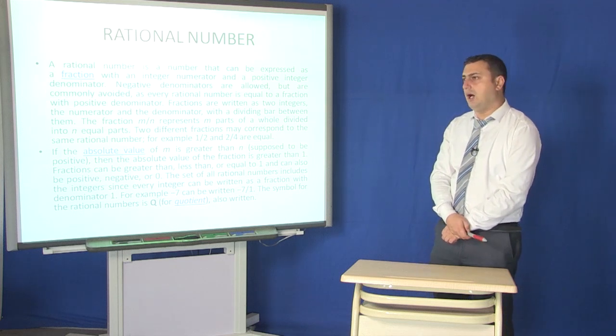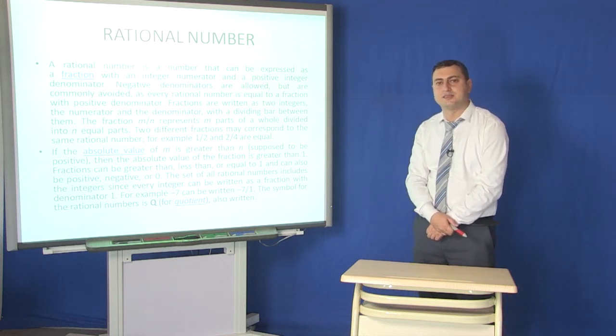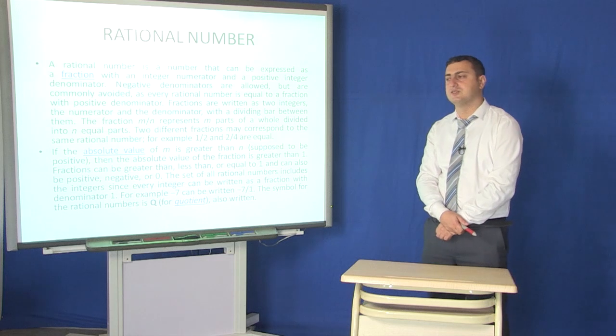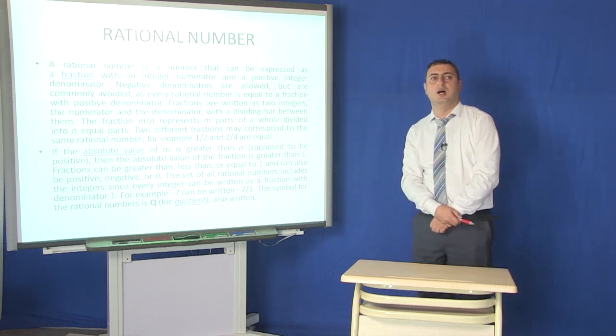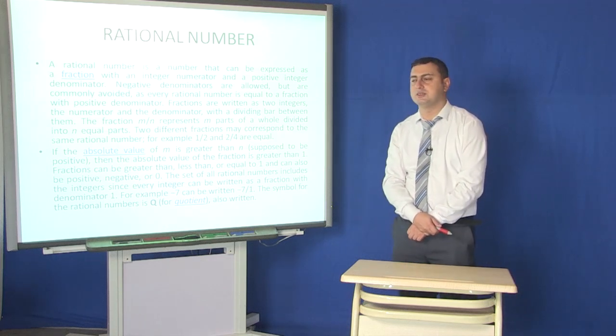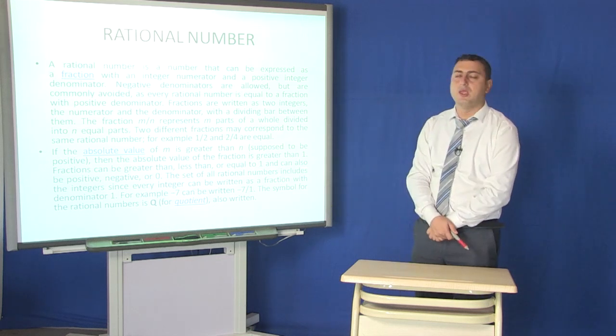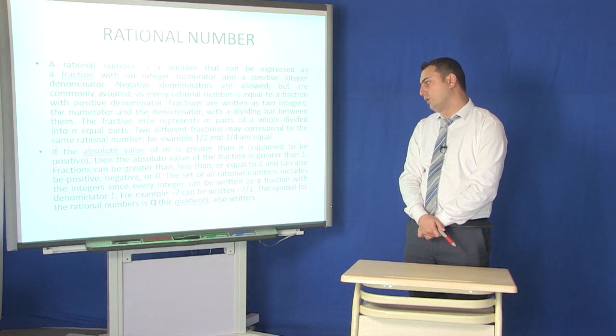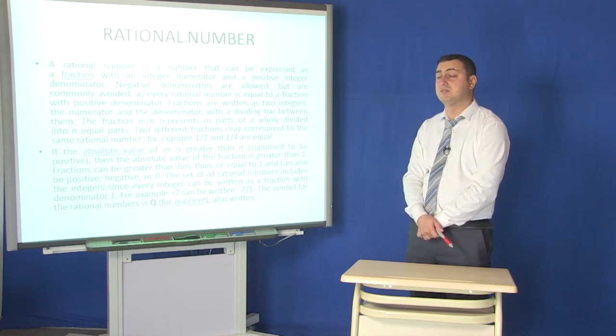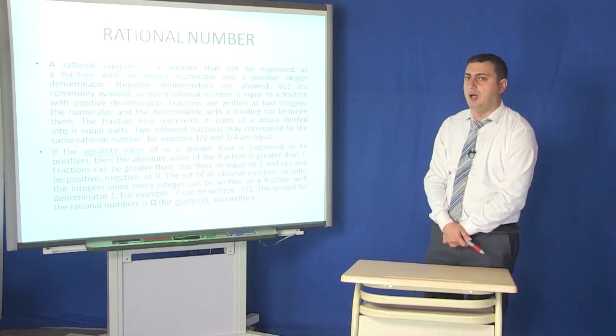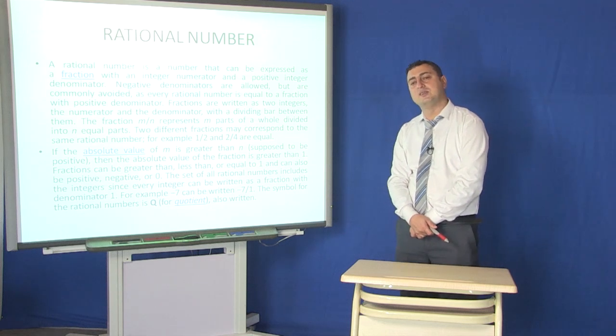And now let's talk about the results of the four main mathematical operations. One of them is quotient. Quotient is the result of division.